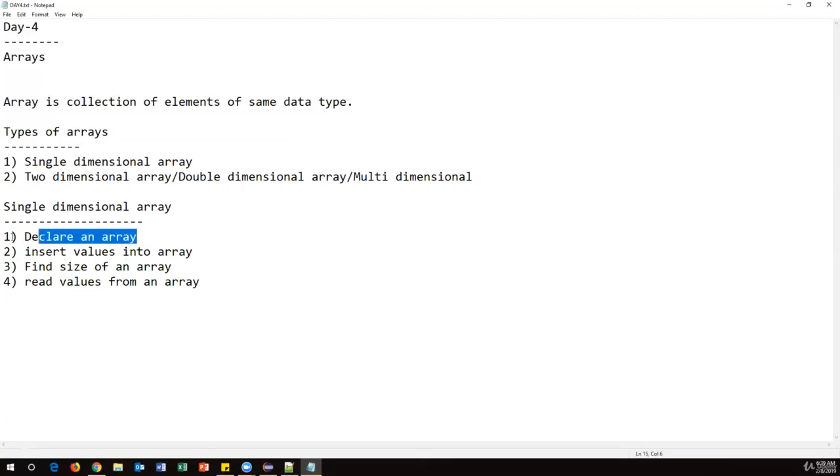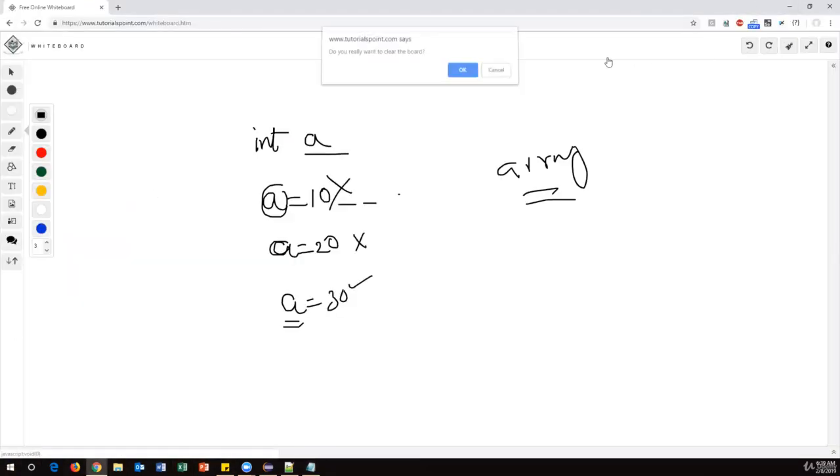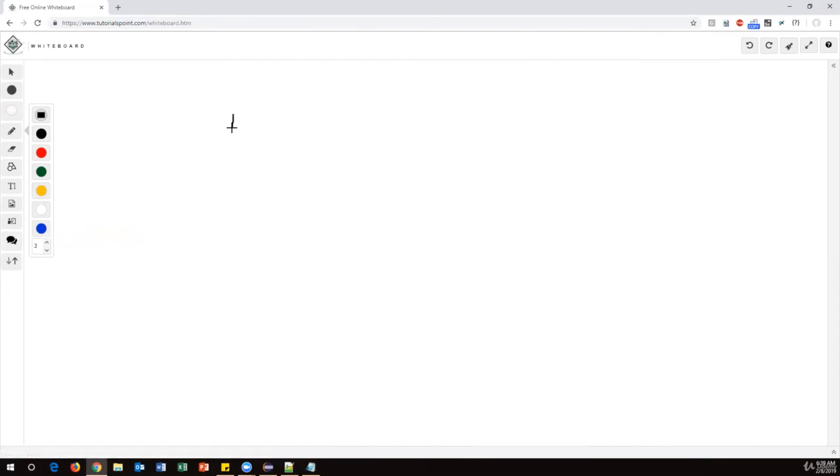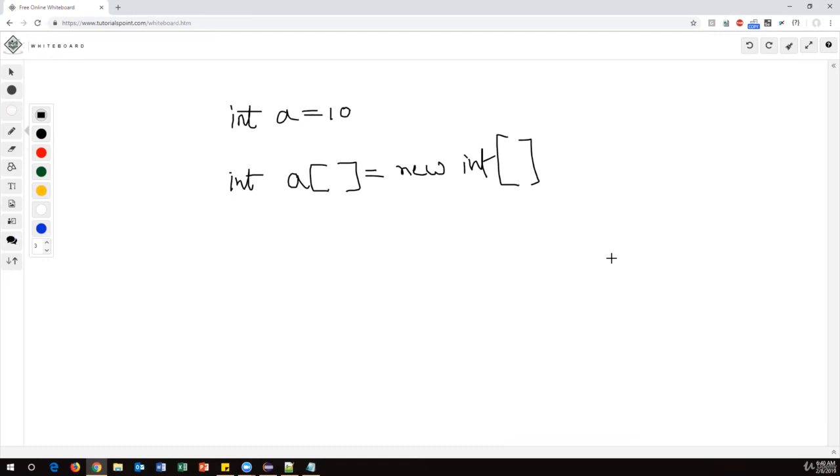First one is declare an array. So how to declare an array? If it is a normal variable, we say the data type, the variable name, and then assign some value, right? This is the normal way of creating a single variable. If it is an array variable, or single dimensional array variable, we have to create it like this. First the data type, the variable name, and we have to give one square bracket, which represents an array, equal to new int of again bracket. So this is a way of declaring an array.